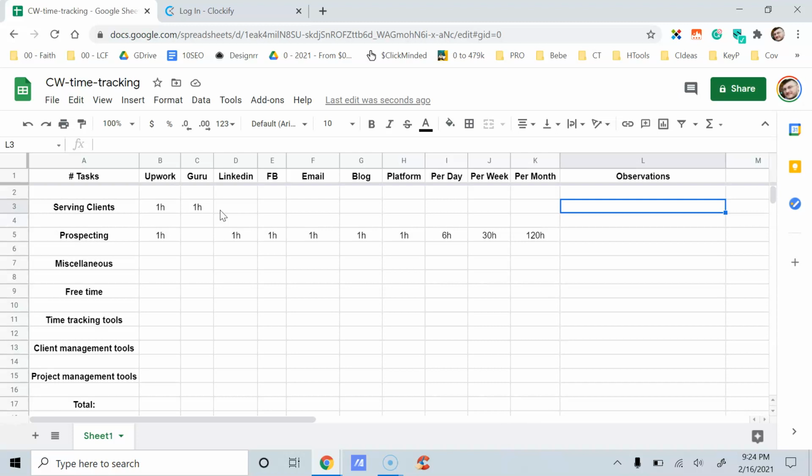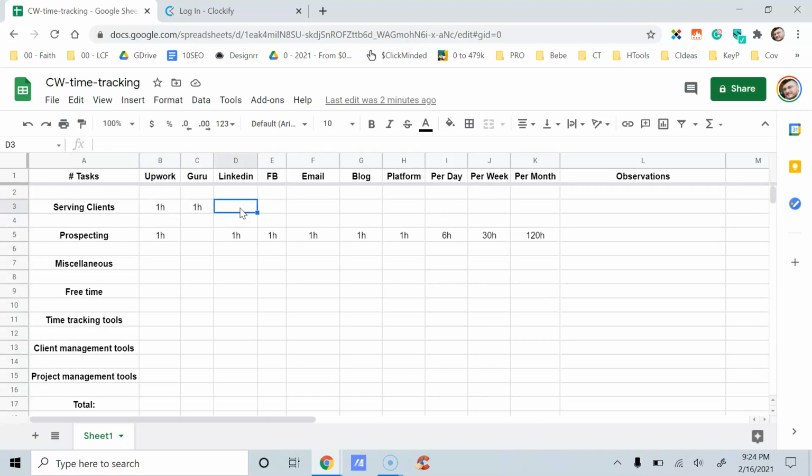Because some freelancers, whether they bring clients from email outreach, from Facebook groups or LinkedIn, if they have a portfolio, or if they want to build their portfolio on Upwork, usually they bring those clients back to Upwork. If that's your case as well, then more than probably you will have more hours for serving clients on Upwork in this column to be added here.